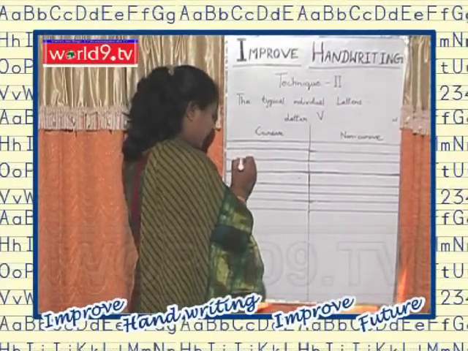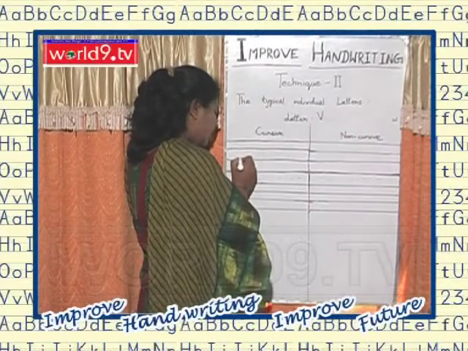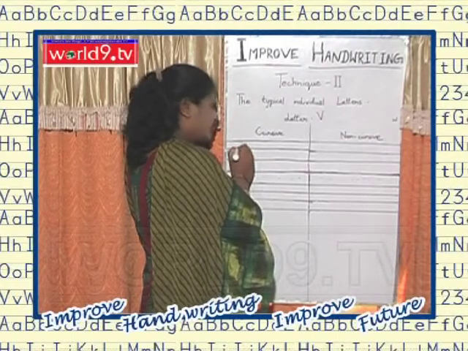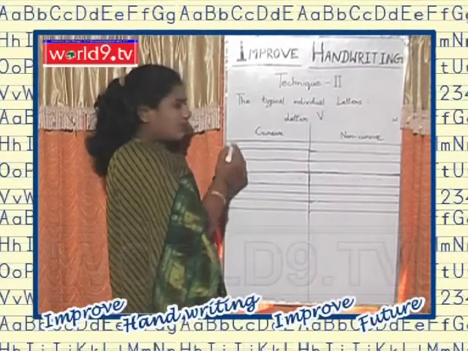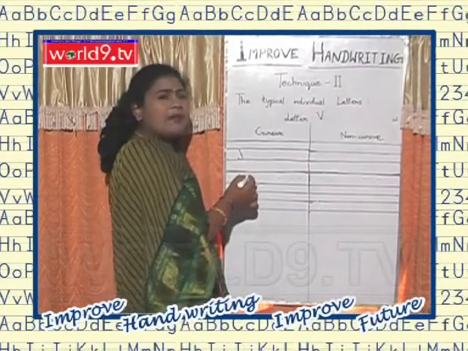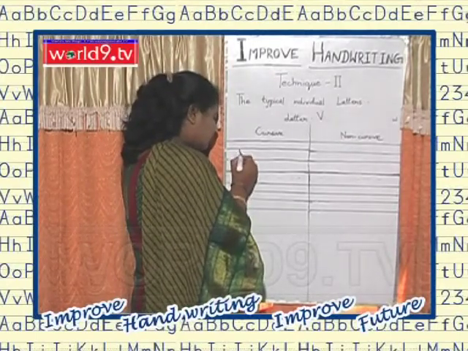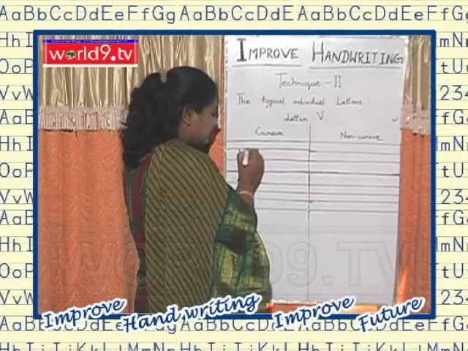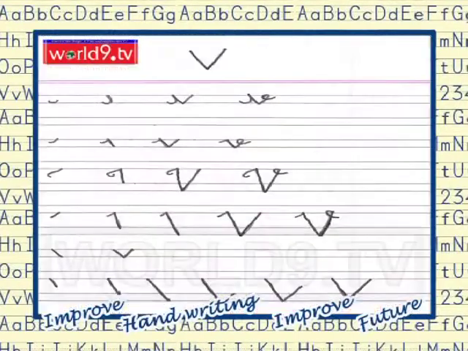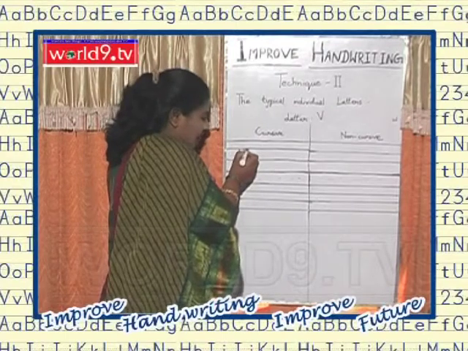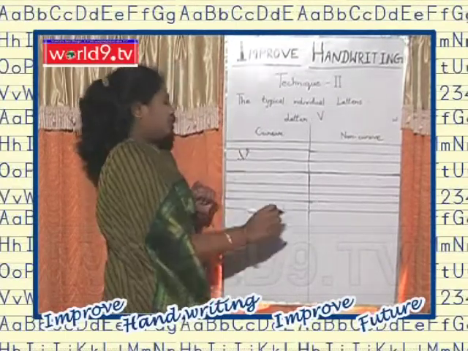Cursive letter V. As usual, give a small tail and give a backward slant, and again a forward slant from baseline, and we should give a nod and a small tail and end.